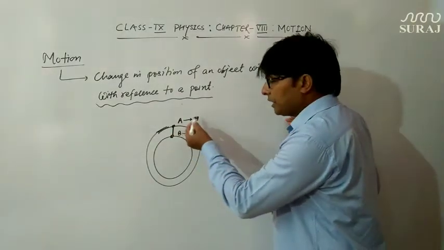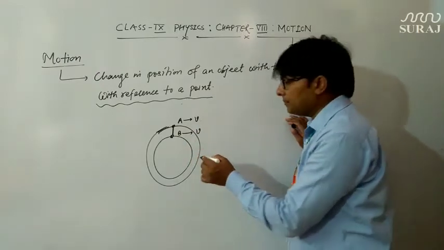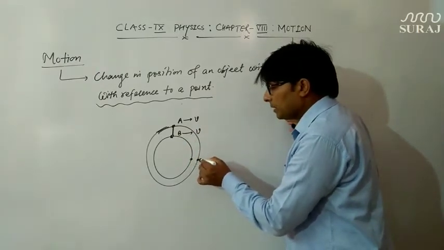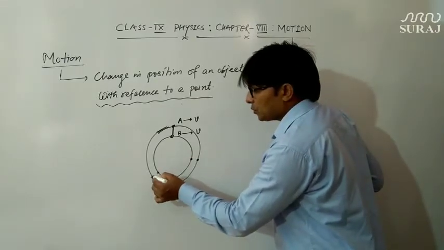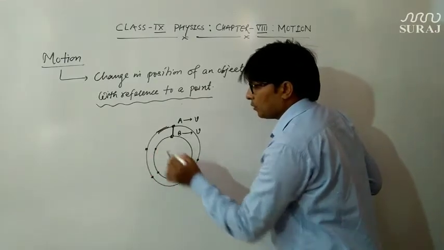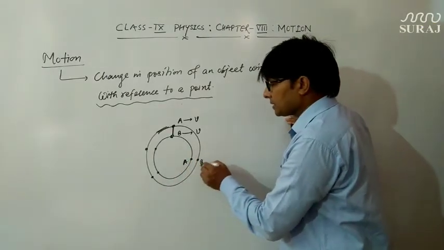So if they are moving with the same speed, then at any point of time they will be at the same position with respect to each other. Whatever time we take, their position will remain the same.